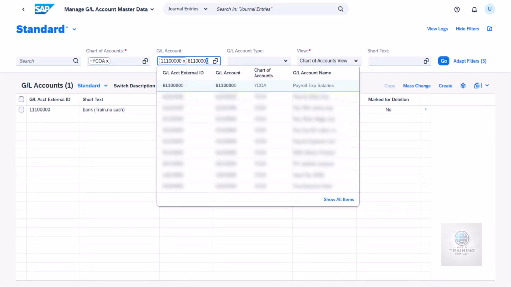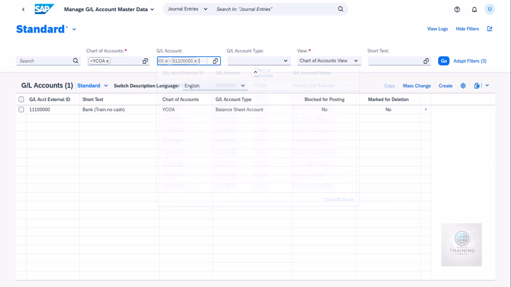Here we're entering the account 6110000 in the search field to locate it within the system. This account represents salary expenses, and the system will display its details once the search is completed. At this stage, the system recognizes the salary account alongside the previously entered bank account. This demonstrates that the system supports simultaneous searches, enabling users to view and manage multiple accounts at once with greater efficiency.